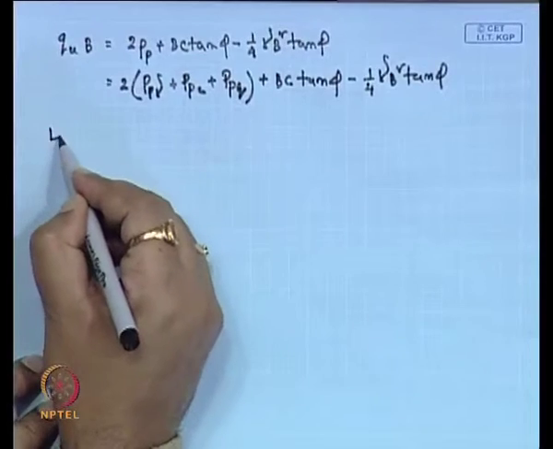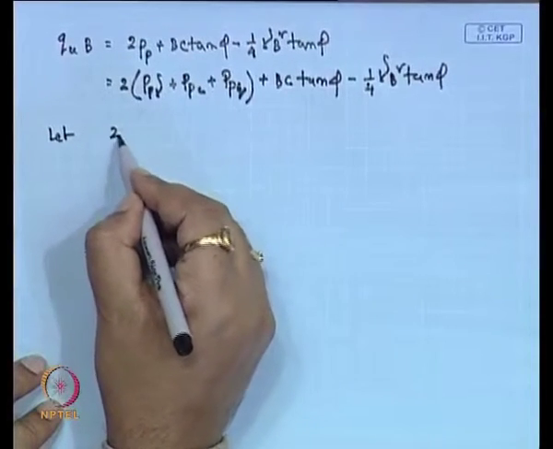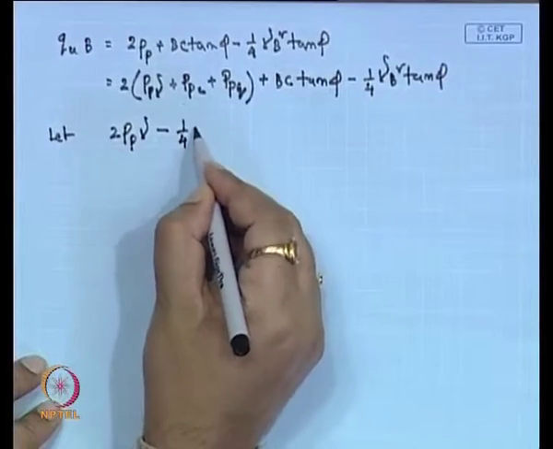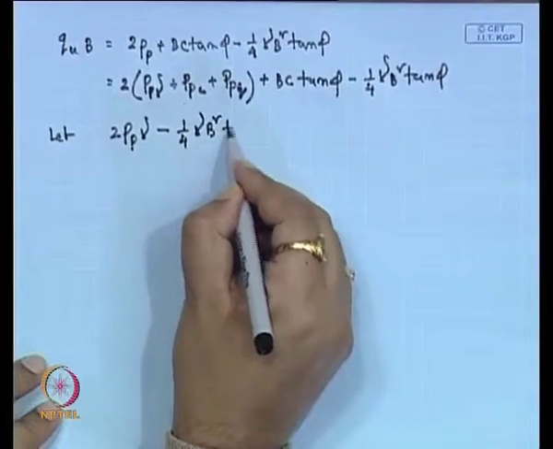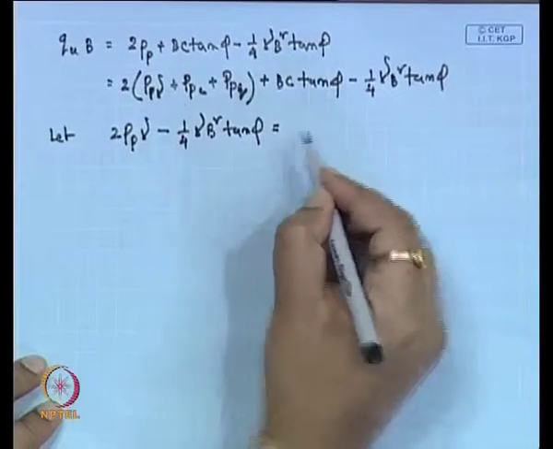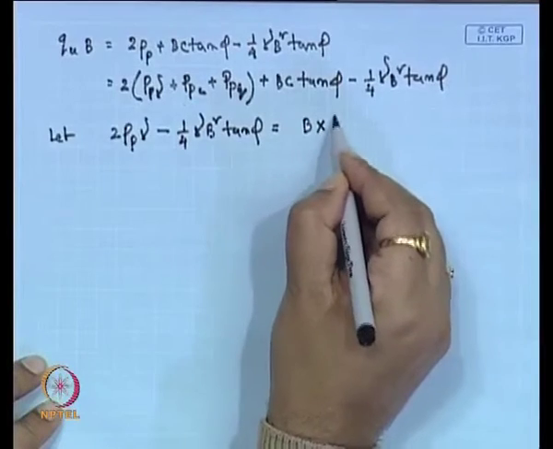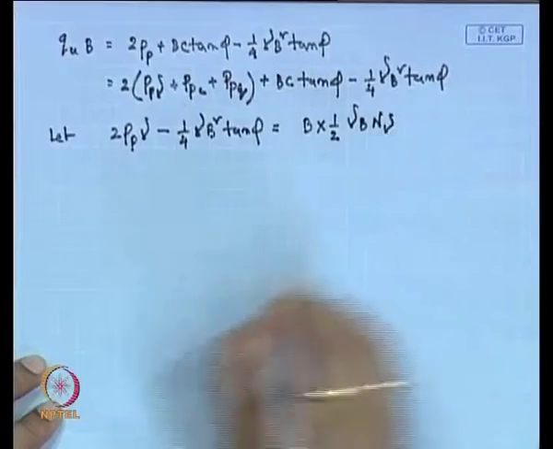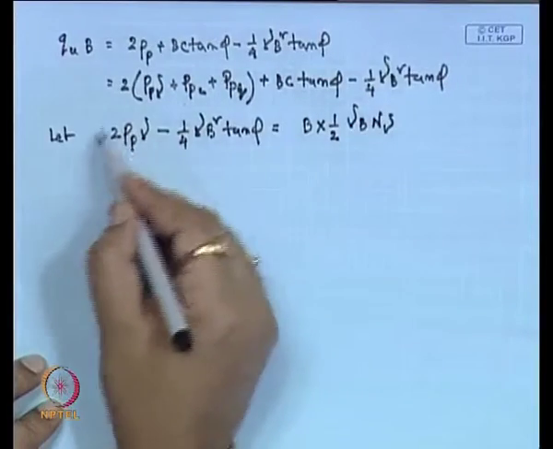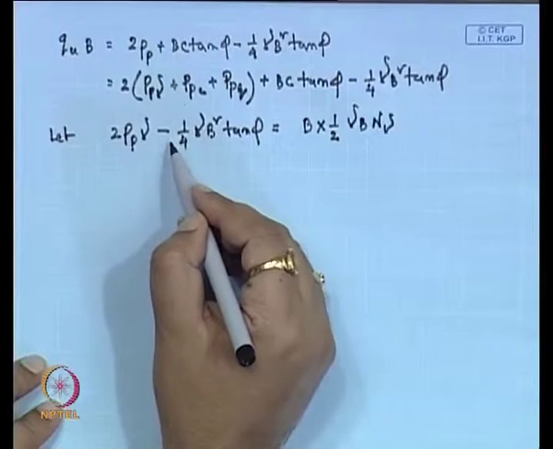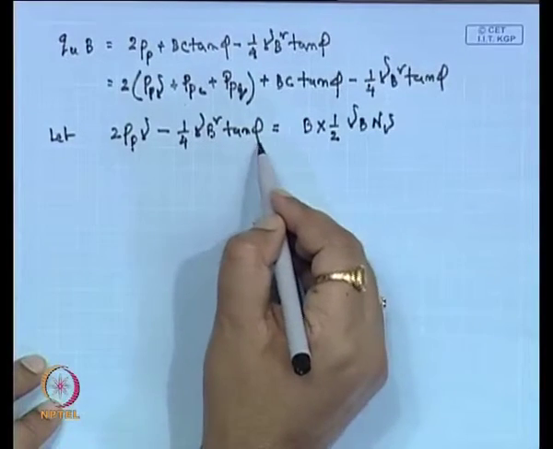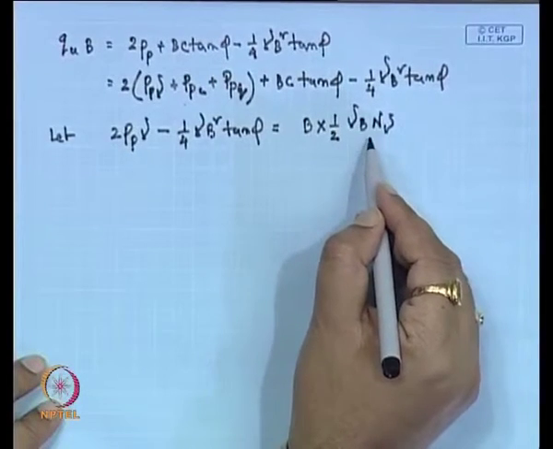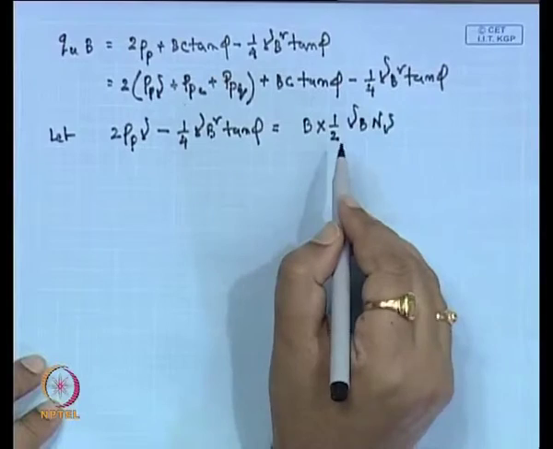Now, let us consider that 2 P p gamma minus 1 by 4 gamma B square tan phi is equal to B into half gamma B N gamma. So, we replace this term, 2 P p gamma minus 1 by 4 gamma B square into tan phi, by this expression, B into half gamma B N gamma.